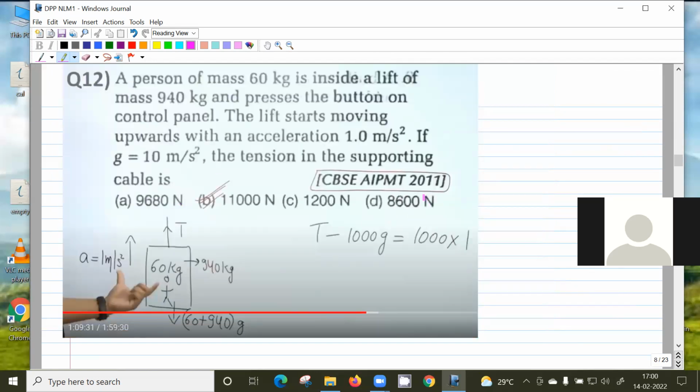Okay. 2011 question. A person of mass 60 kg inside a lift presses the button on the control panel. The lift starts moving upwards with a given acceleration. G is 10. So find the tension on the supporting cable. This is also very basic. So the first thing you have to know is the free body diagram of the lift and the person as a system. So what is the answer?